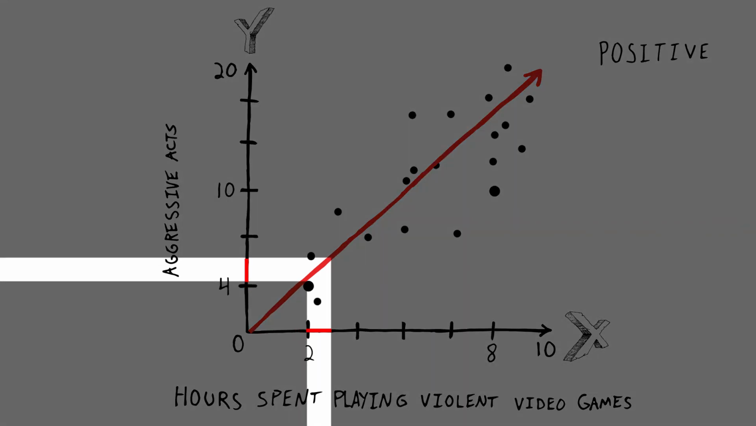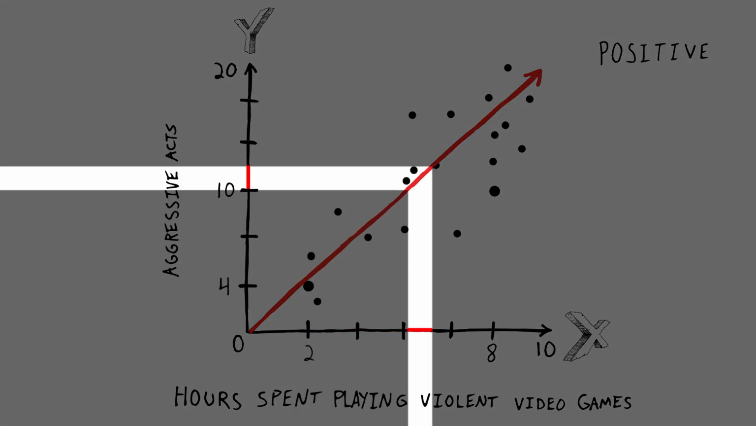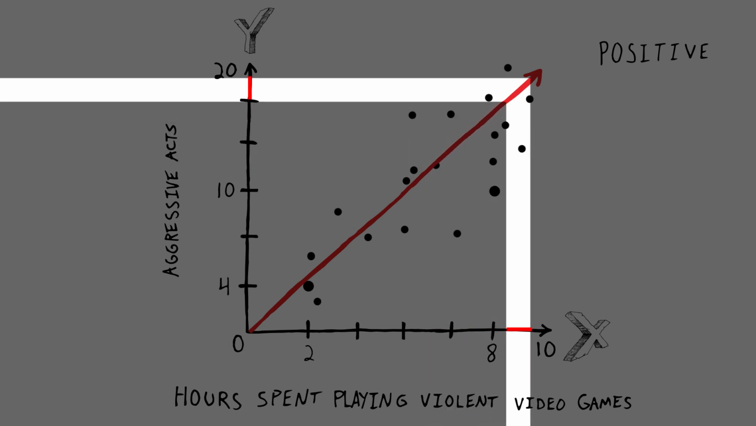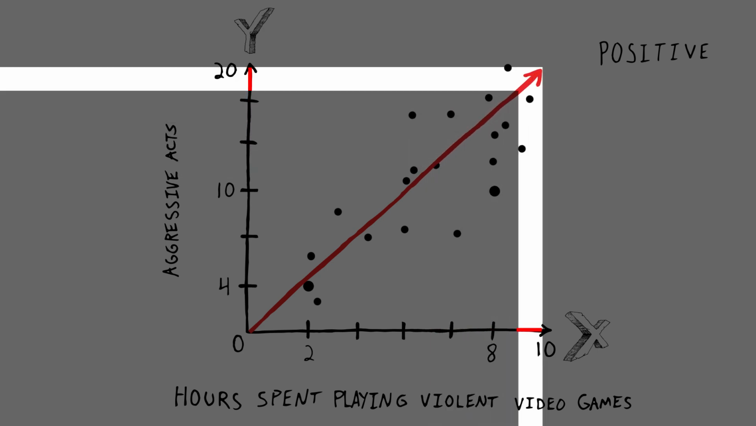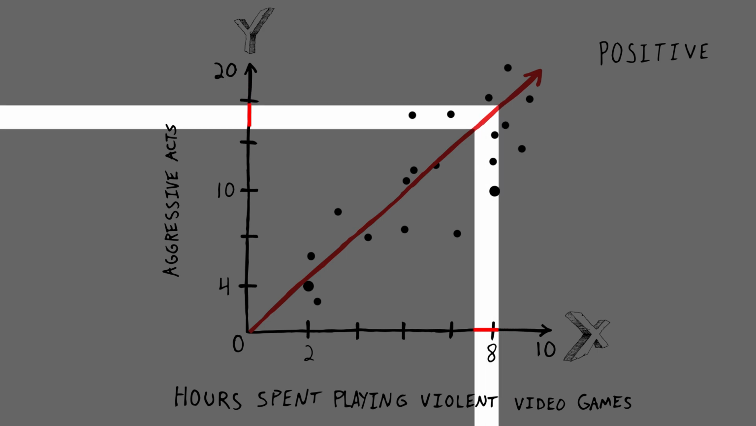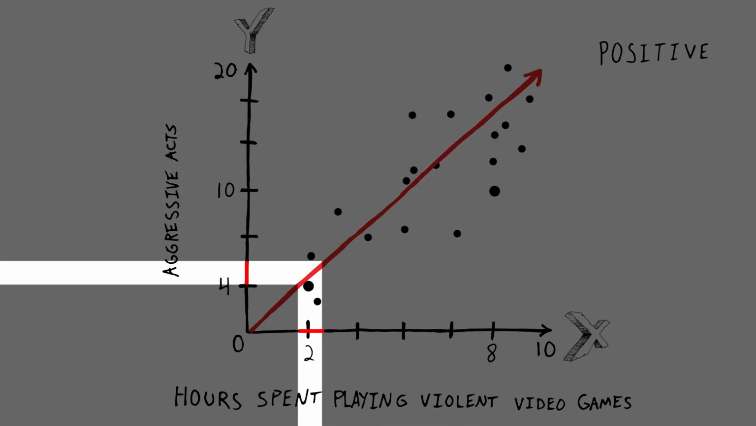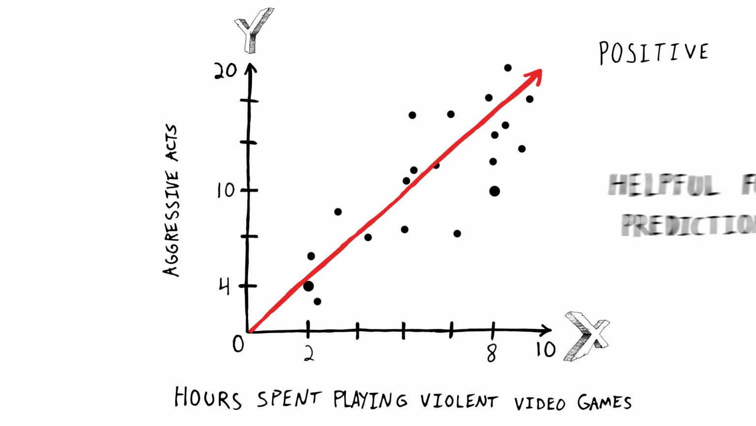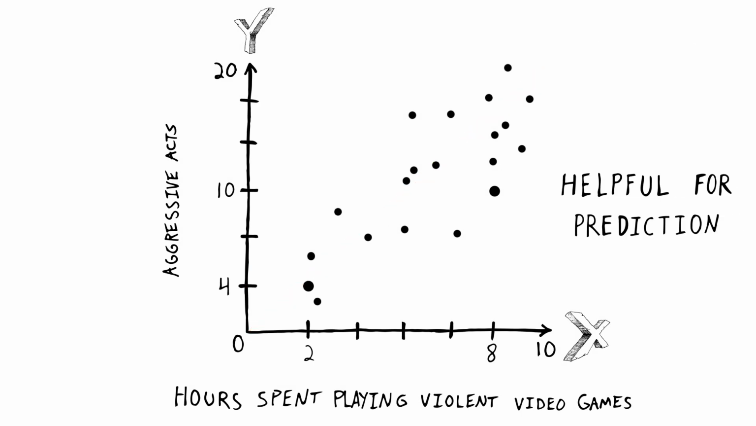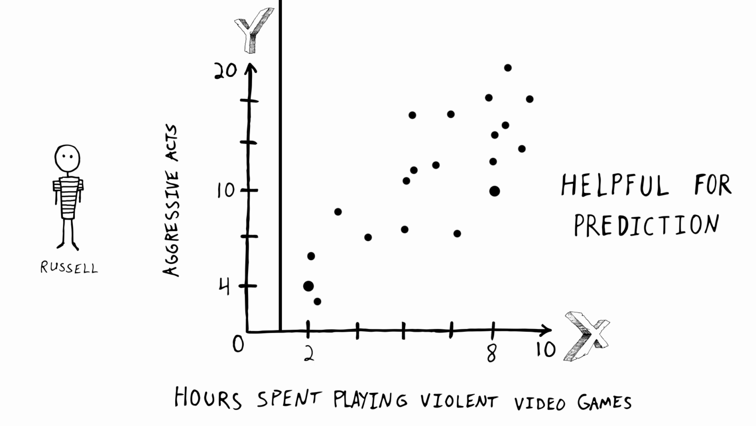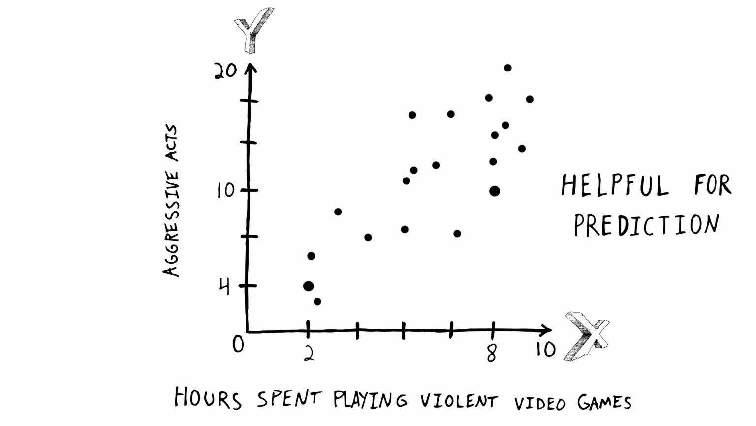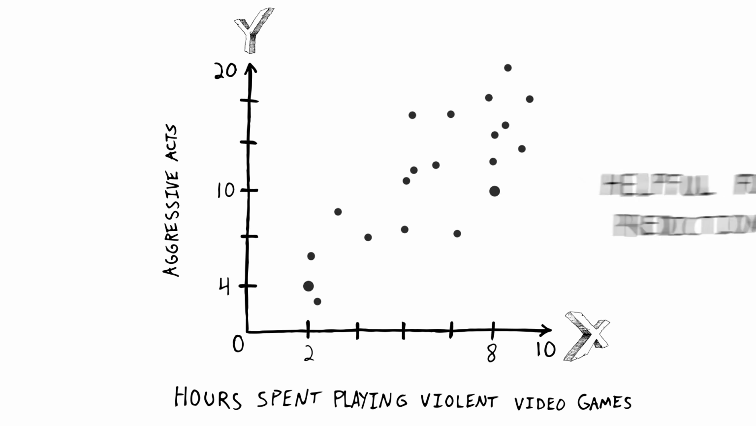Here, as number of hours playing violent video games increases, so do the number of aggressive acts committed. Stated alternatively, as the number of hours playing violent video games decreases, so do the number of aggressive acts committed. This is helpful for the purposes of prediction. If I know Russell rarely plays violent video games, it's reasonable to predict that he commits few aggressive acts. This is similar to what the actual research study found, but let's take a moment to consider what we should conclude if our data looked different.